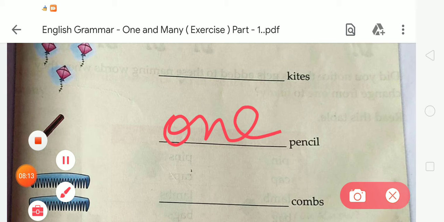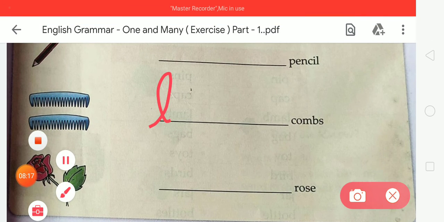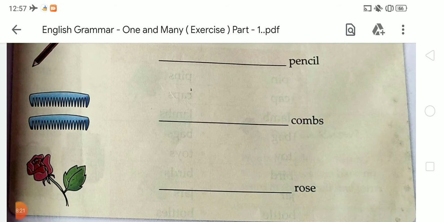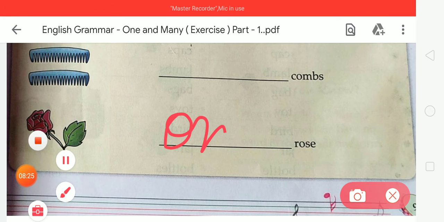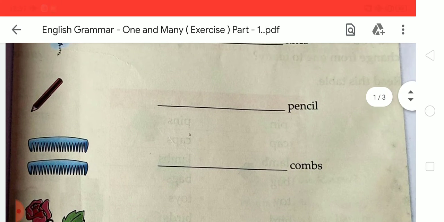O-N-E, 1. Next, there are 2 combs. So we have to write 2 here. T-W-O, 2. Now the next, roses. So we have to write 1 because there is 1 rose. Okay students, so like this you have to complete the first exercise of this chapter.